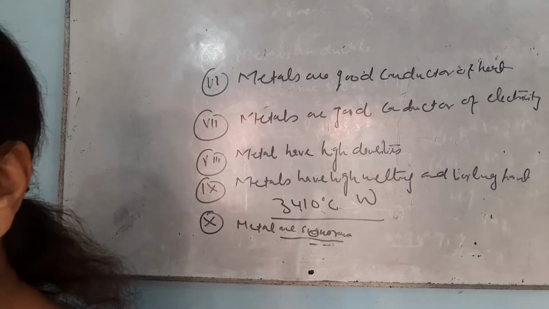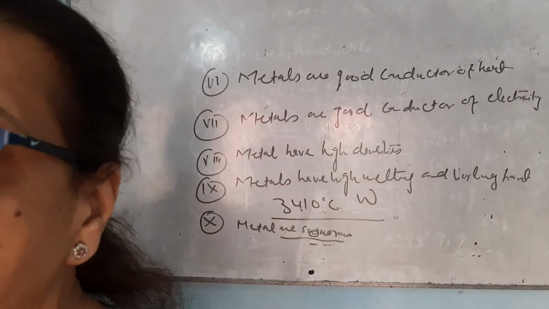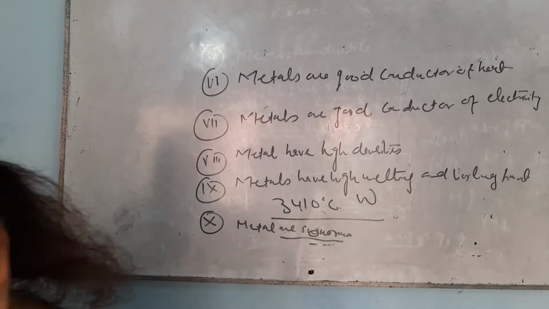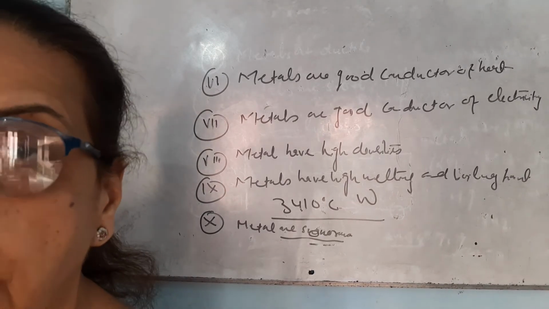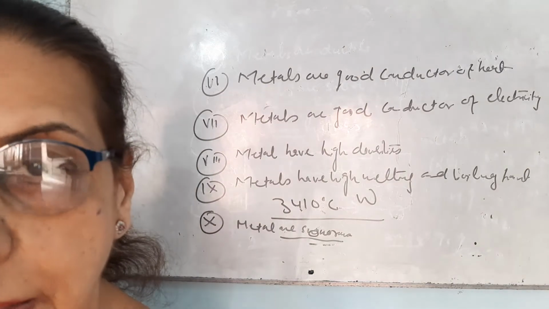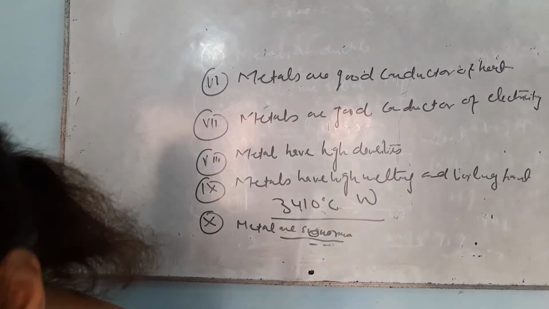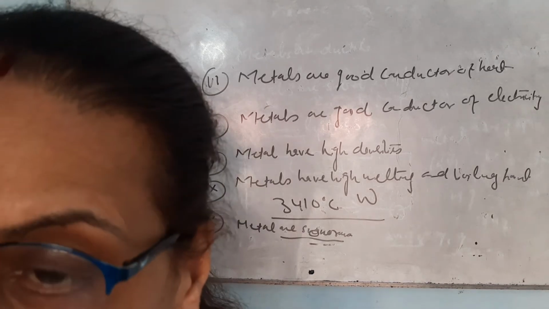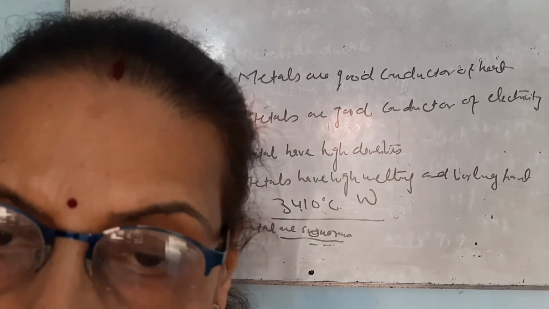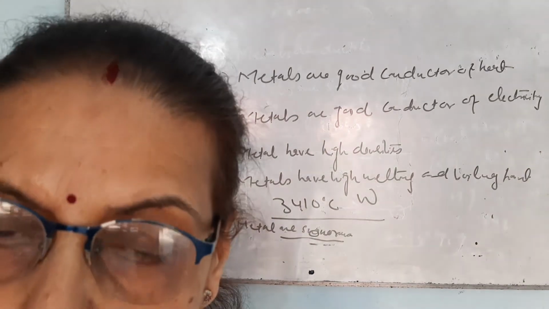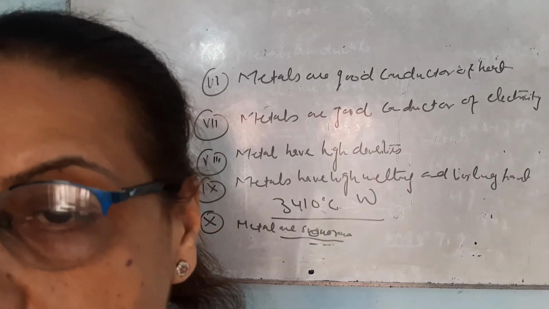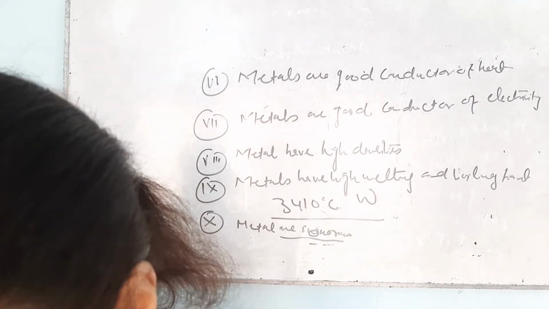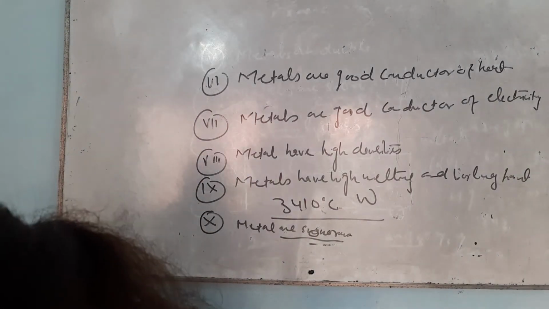Now let me compare the properties of non-metals with those of metals. Non-metals are found in the form of liquids, gases and solids. Non-metals are generally soft. They are not so hard. Although diamond is the hardest non-metal, its formula is C. It is an allotrope of carbon, but all other non-metals are soft.